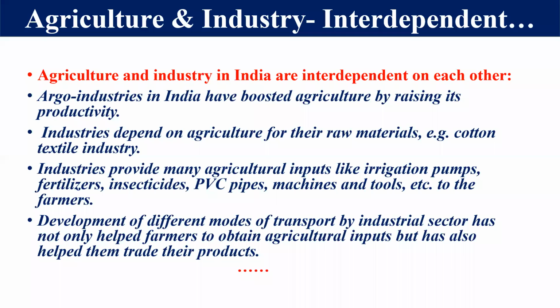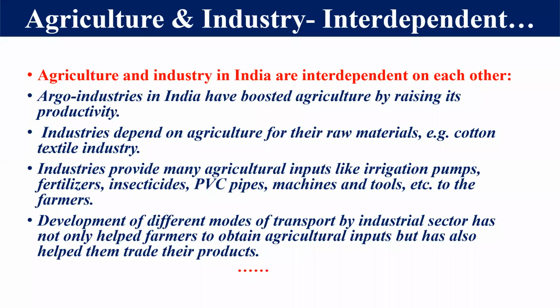Right, friends? So this would be the most important question. Remember this. From the board perspective, it would be the most important. So you have to concentrate on this topic, that agriculture and industry both are interdependent with each other. And now the question, how? First of all, industry provides a lot of machinery, pesticides, insecticides, and a lot of things which increase the productivity of agriculture.